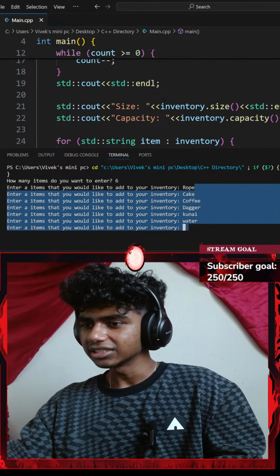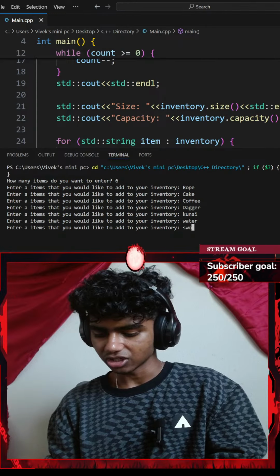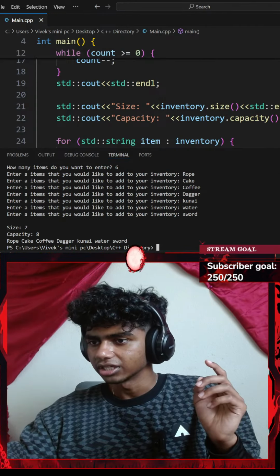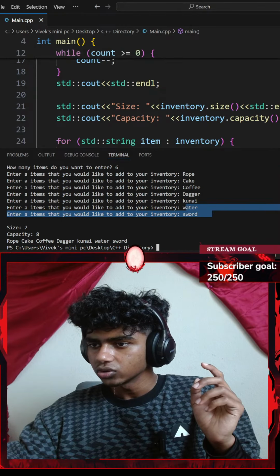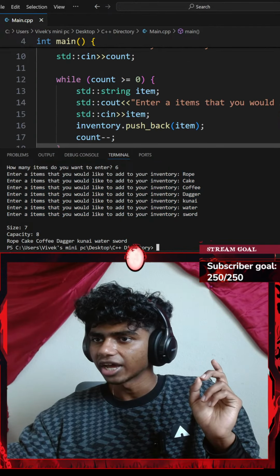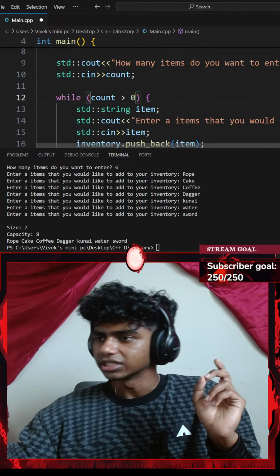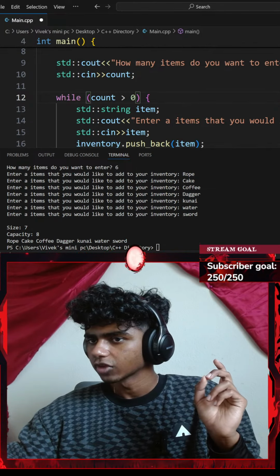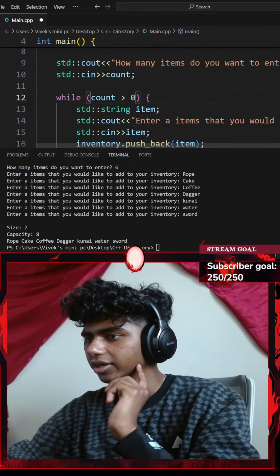Isn't that 6? Does this keep going? Let's go with a sword. Oh, okay, never mind. It doesn't keep going. 1, 2, 3, 4, 5, 6, 7. So it gives 7 items. I'll just go with less than. Okay, while my count variable is greater than 0.